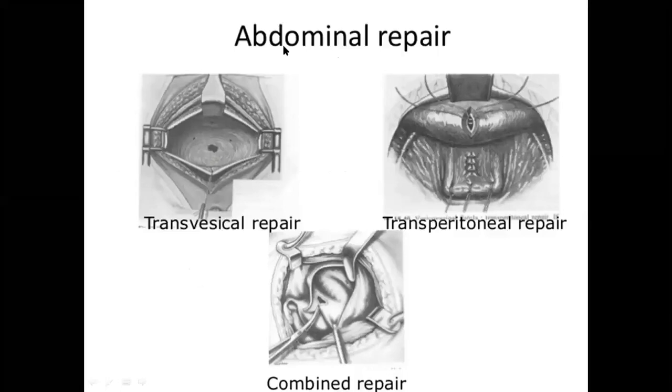So the abdominal repair can be through the transvesical repair. That is, you open the bladder and you repair it through the bladder. That is transvesical repair. Transperitoneal is through the peritoneal opening we do it. Combined repair is through both these approaches, that is transperitoneal and transvesical approach. You repair these fistula tracts.